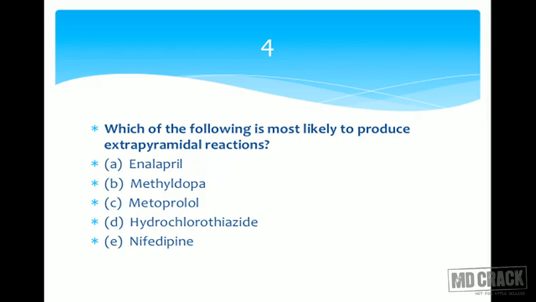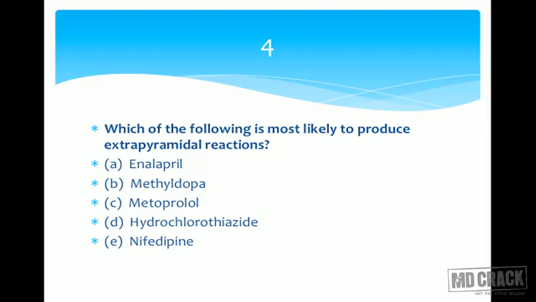Metoprolol, a beta blocker, can it produce an effect in the central nervous system so that the dopaminergic transmission can be blocked? Propranolol, metoprolol, have you heard they produce extrapyramidal reactions? No. Hydrochlorothiazide is a thiazide diuretic, in no way related with extrapyramidal reactions. And the next one is nifedipine. You need not choose nifedipine and enalapril. In fact, one is a calcium channel blocker and one is an ACE inhibitor. Their adverse effects are totally different. We waited for some time at methyl dopa, and this seems to be the right answer.